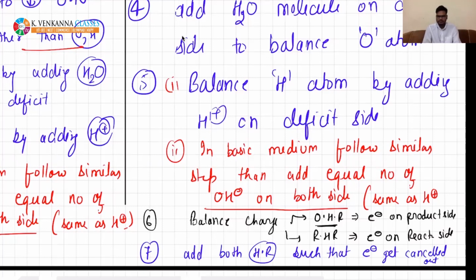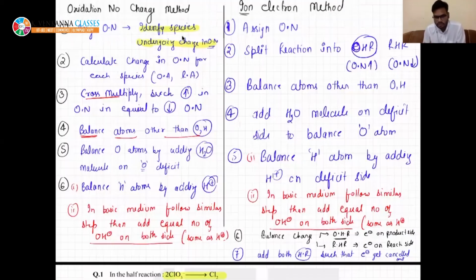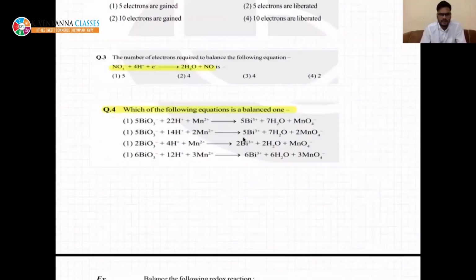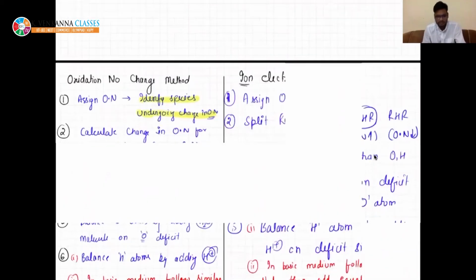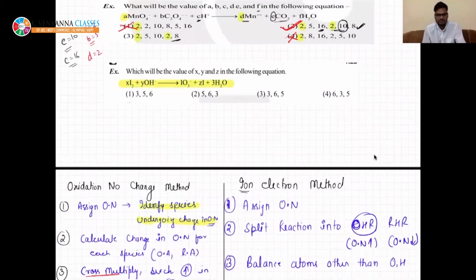Okay, so this is the simple method. This is also another method. So just wait. Yes, can we simplify into simpler form? Beta, simpler form means, I didn't get you. Simpler form means ionic.